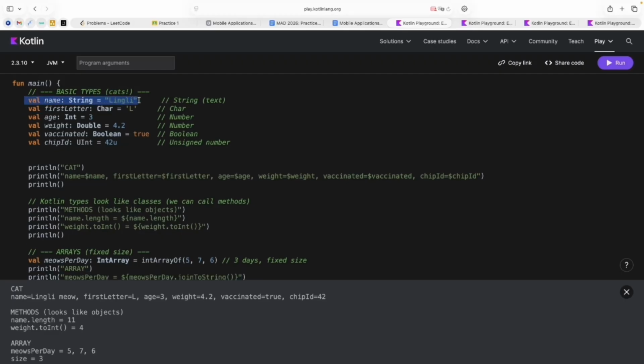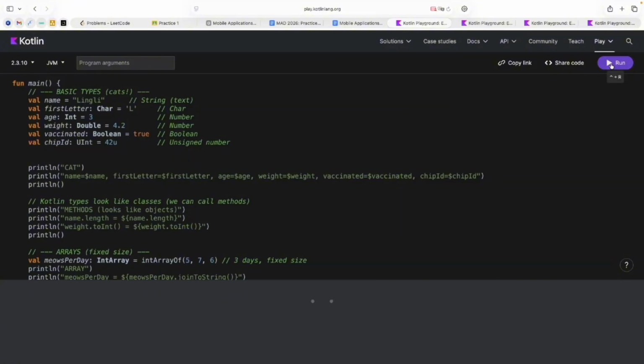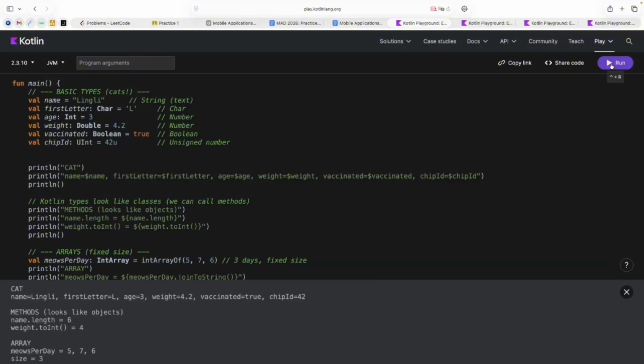Here I have the example of how we create the string, but I previously told you that we have duck typing in Kotlin. It means that we can write the code in such a way. I can just remove the type of my variable, and the compiler will determine that this name is string just because here I have the value of this name.